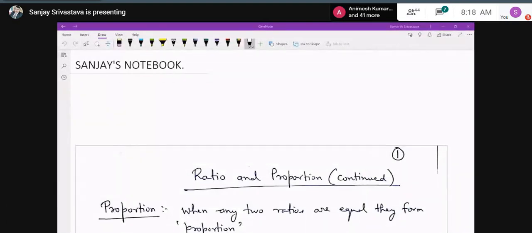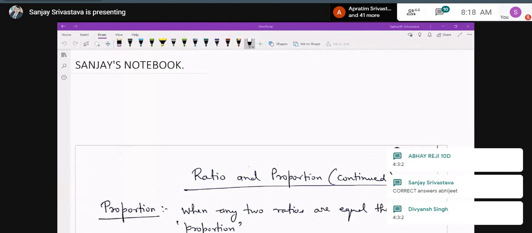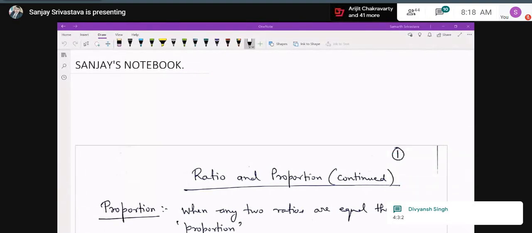If 3A is to 4B, the answer is 4:3:2. Absolutely correct. Question number 5: what is the answer you are getting? 2√2 is 3. Absolutely correct. And question number 6: 27:20. Yes, absolutely correct. And 7th, find the triplicate ratio.